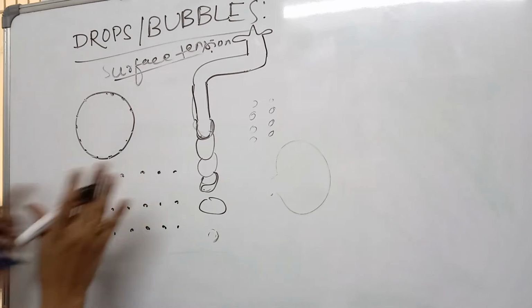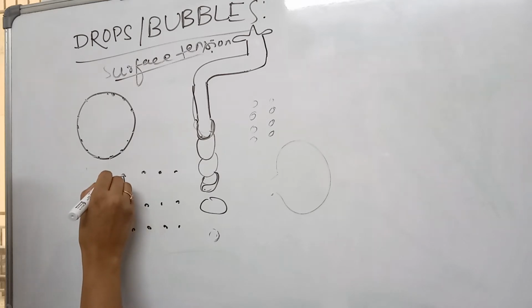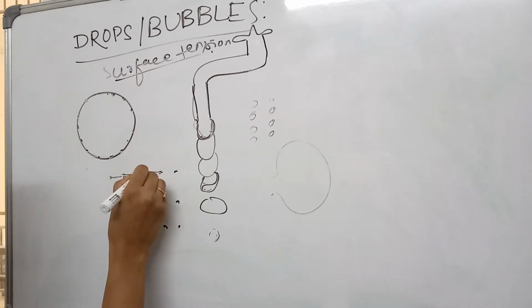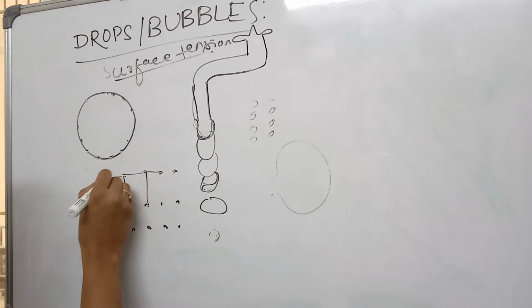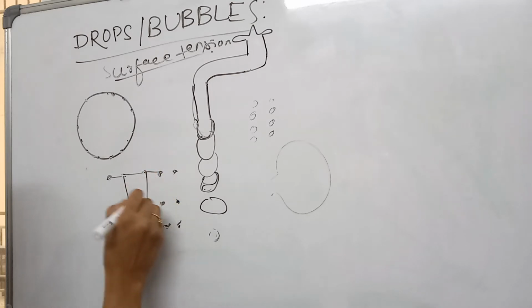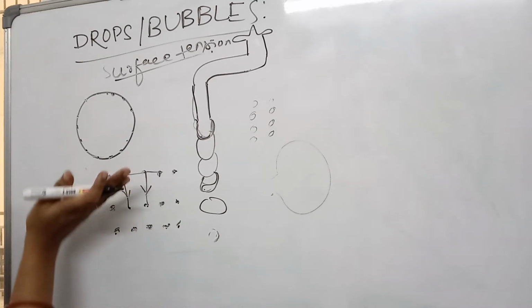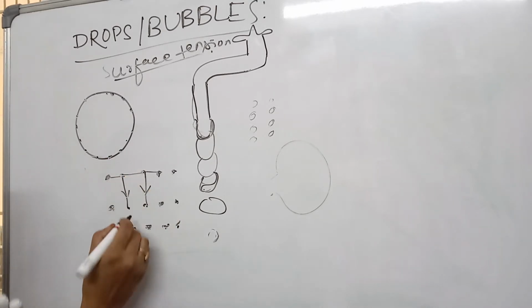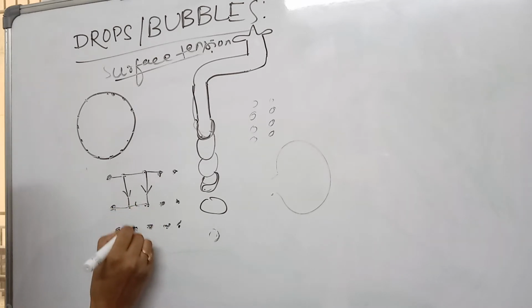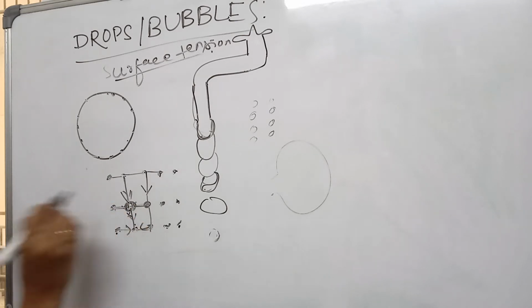For the surface molecules, the net force acts in the downward direction, because the inner molecules are bonded from all over, so they are in equilibrium.